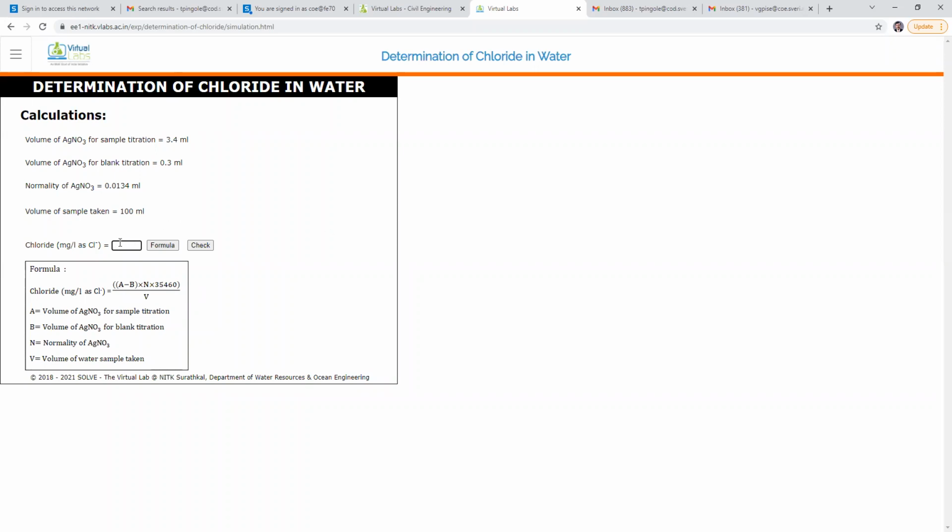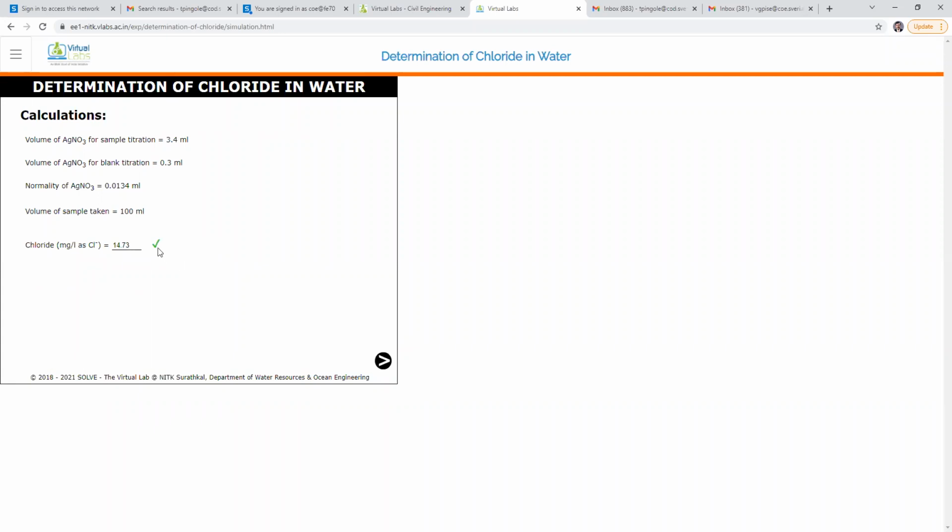Are you getting it? I am getting the answer, but till now you don't. It is 14.73. My answer is 14.73. Let us check, it may be wrong or correct. Okay, so our answer is correct. 14.73 is the amount present.